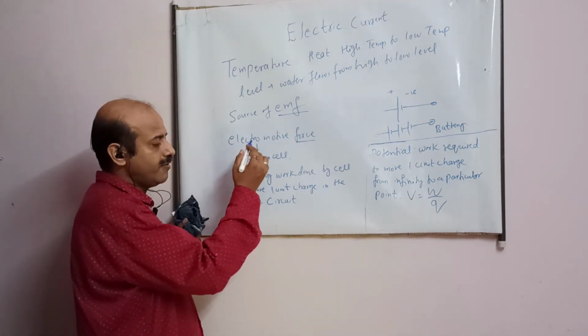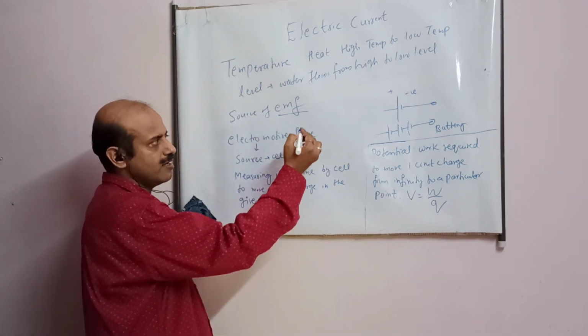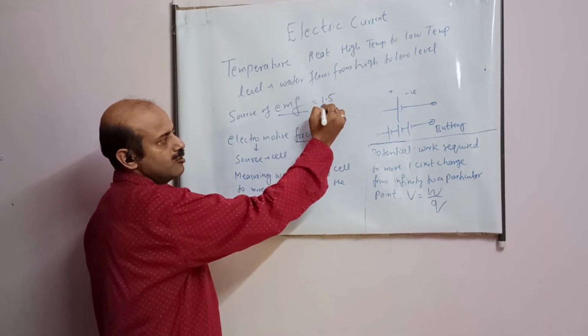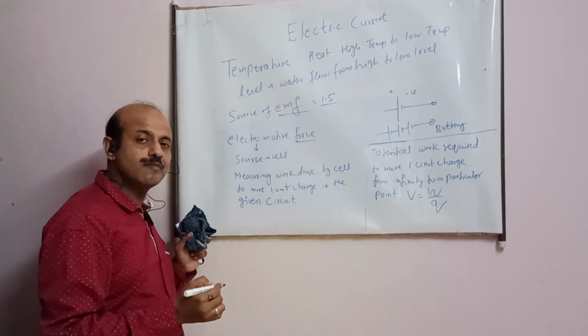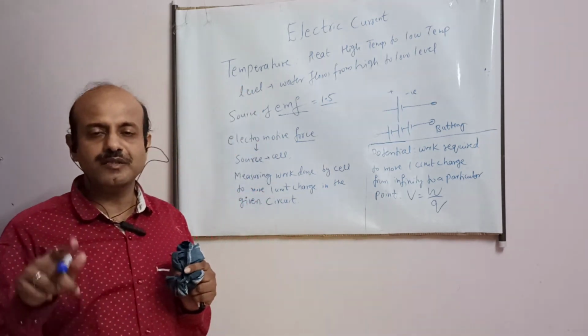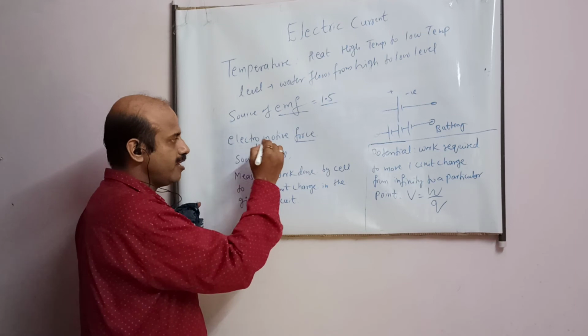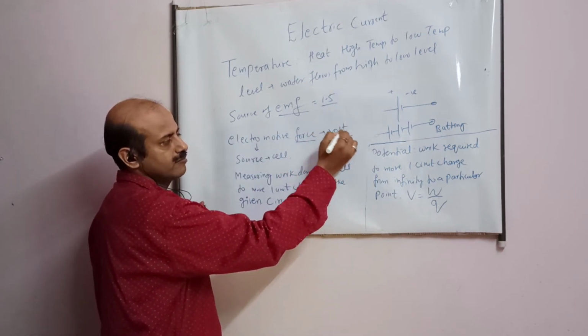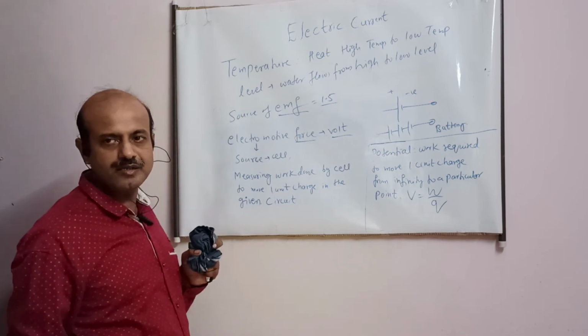So what is EMF? It is the work done by the cell. Suppose in the cell it is written 1.5. A number is written. So student, what is this 1.5? This is the amount of work done that cell will perform to move 1 coulomb charge in that circuit. And it has the same unit as potential difference. Its unit is volt. Because indirectly it is measuring work done.